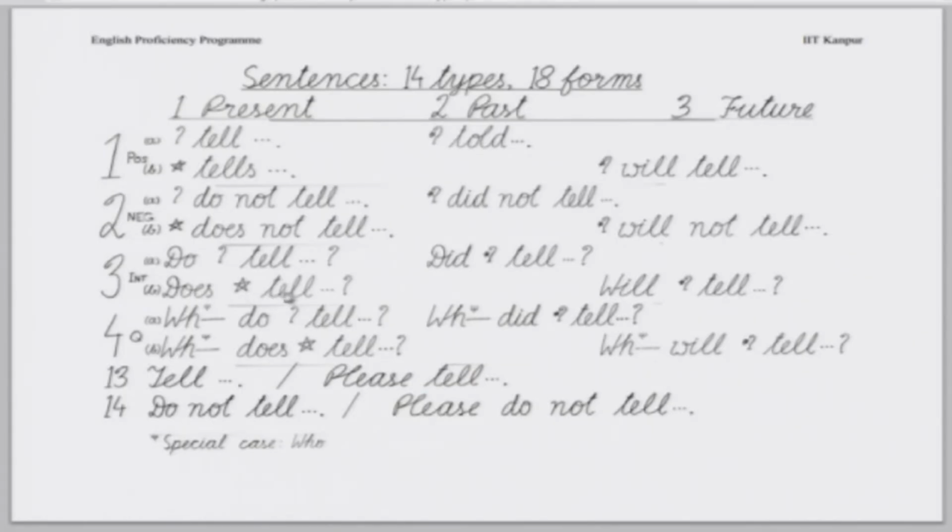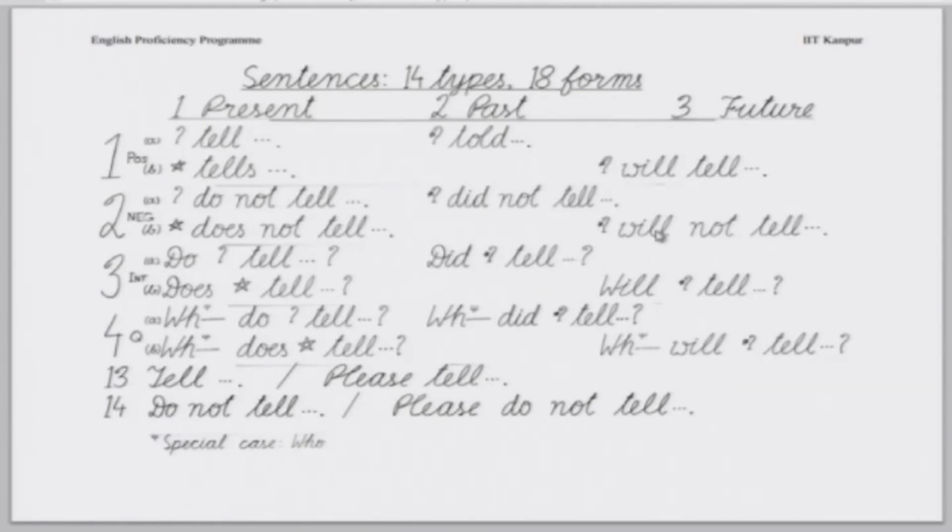Okay, does he tell a story, and so on. Similarly, here also the correct form of do in past, which is did, will come here, and then the subject, I, you, he, whatever it is, then the main verb in its original form, not the past form, because past has already been signified by this helping verb. Okay, and then the other things.